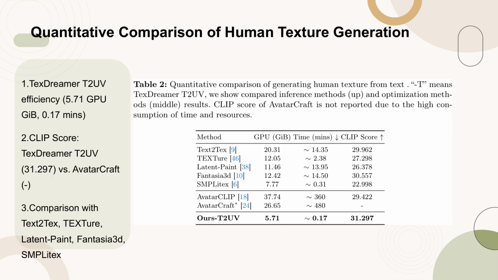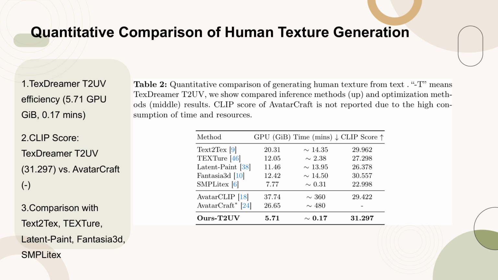Table 2 provides a quantitative comparison of various methods for generating human textures from text descriptions. The table highlights the efficiency and performance of TexDreamer T2UV in terms of GPU usage and time consumption, showing it to be the most efficient method with 5.71 GPU GB and 0.17 minutes.